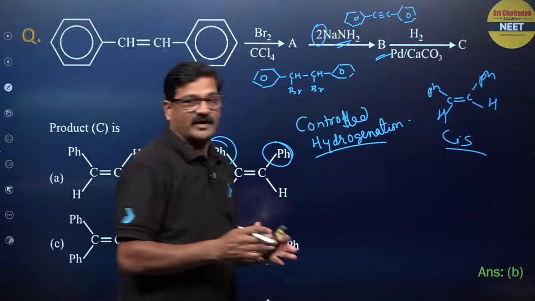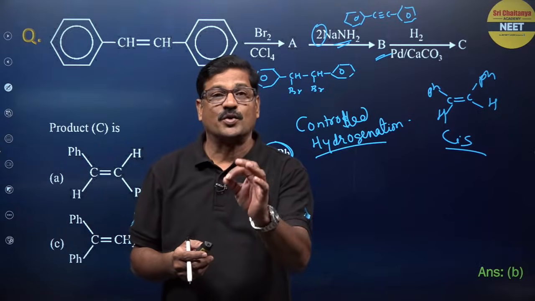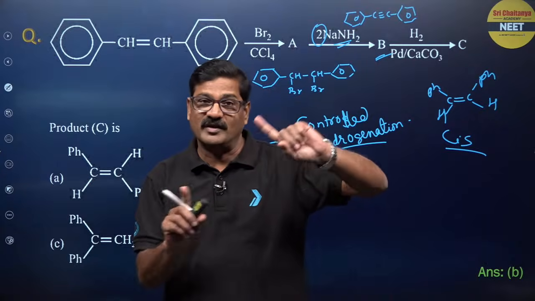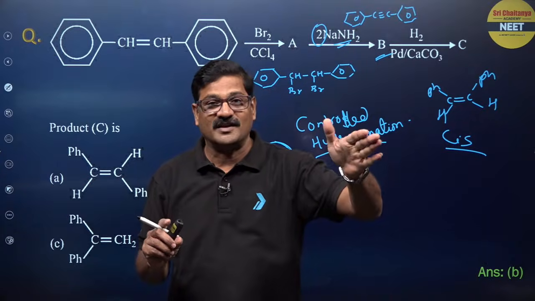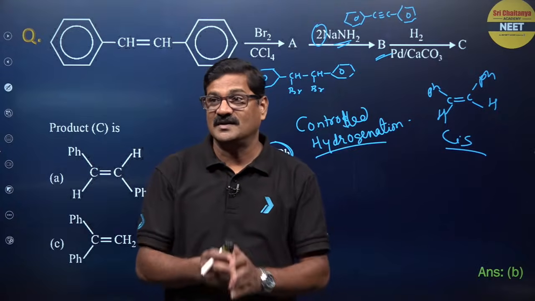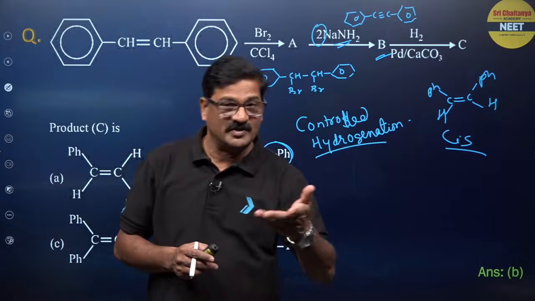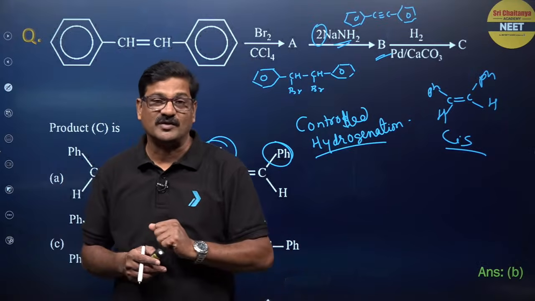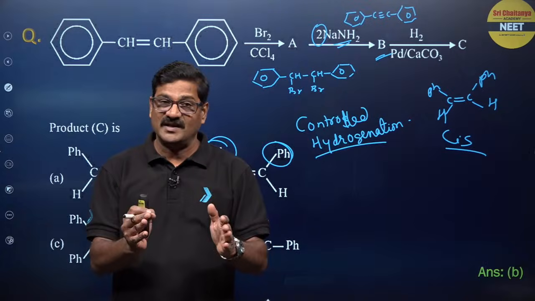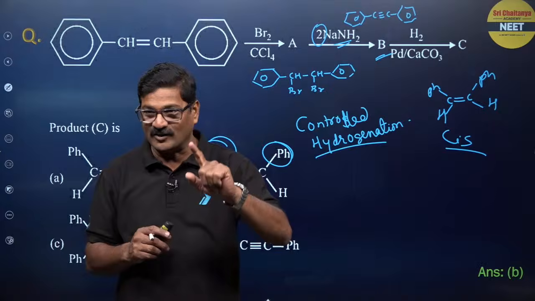In controlled hydrogenation, when an alkyne is treated with sodium and liquid ammonia, you get anti-addition, and the trans alkene is the product. When the alkyne is treated with H2/Pd-BaSO4 or H2/Pd-CaCO3, with quinoline as a solvent, you get syn addition, and a cis alkene is the product. Are you getting it or not? Clear?